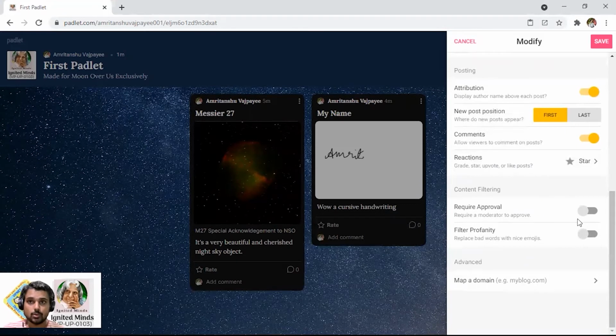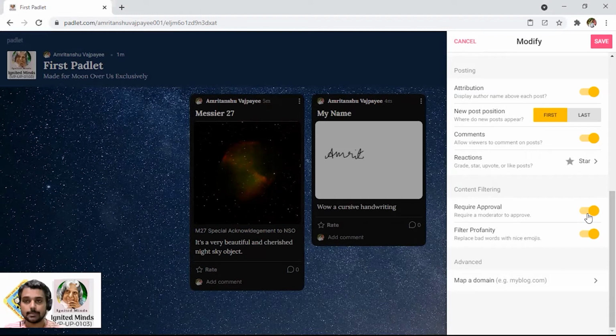Now the second thing is, how do you want to handle the control? Do you want to keep this Padlet under your control? If you are allowing anybody else to post, how do you want to control the behavior of the people who are interacting within the Padlet? You can activate this require approval, and then there is a filter profanity that replaces a few objectionable words with emojis. So all these posts will require an approval.